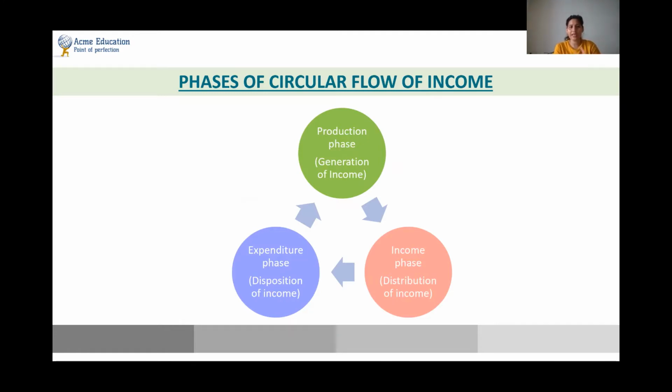When the goods and services are produced, they generate income. This kind of phase is called the production phase. So when the raw material gets converted into a finished good, this phase of converting the raw material into a finished good is called the production stage. Moving to the second phase, which is called the income phase.